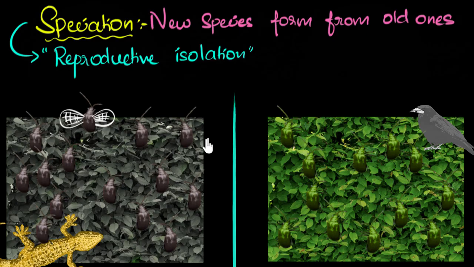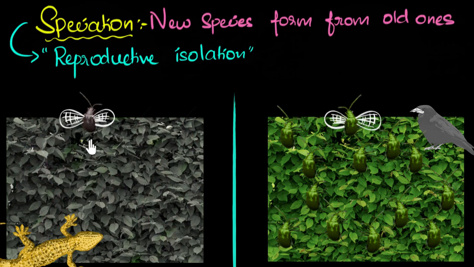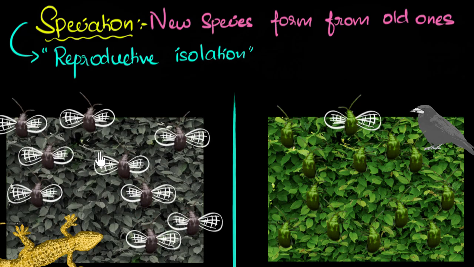All right. And of course, the same thing happens here as well. Some beetles are born with large wings. Some beetles are born with no wings at all. Okay. Now let's see what happens in these two environments. Let's come back over here now. Over here, don't you see that this beetle has an advantage over these lizards? Because if they can fly higher, that means lizards can't eat them, right? That means again, higher chances of survival. Therefore, after a few generations, they will get naturally selected. And we will see most of the beetles have wings now.